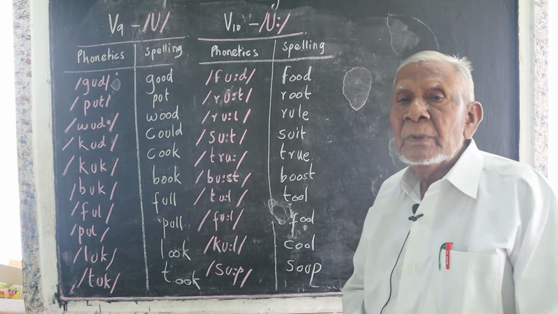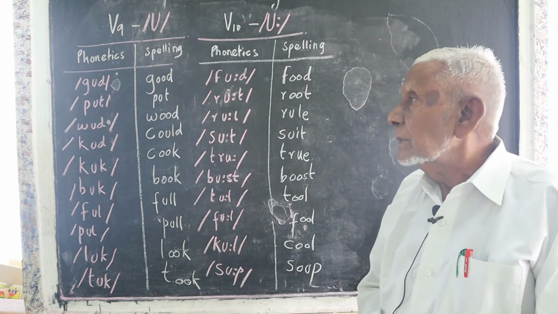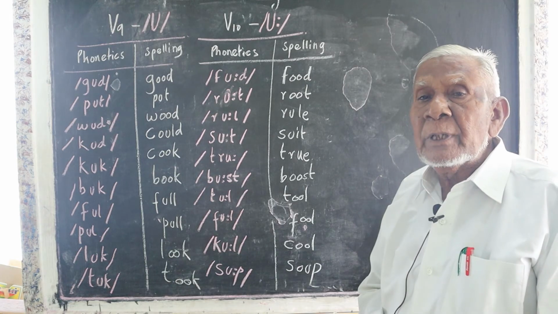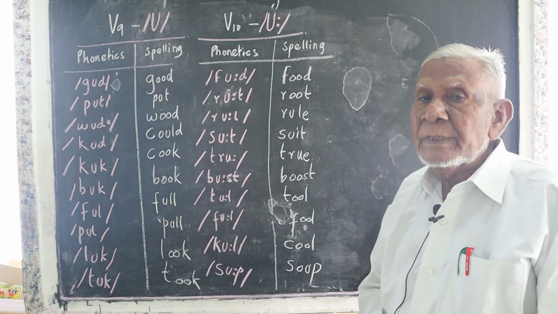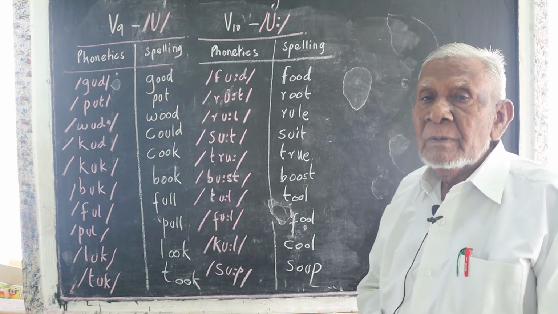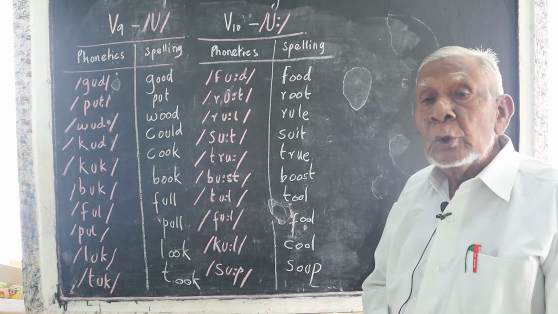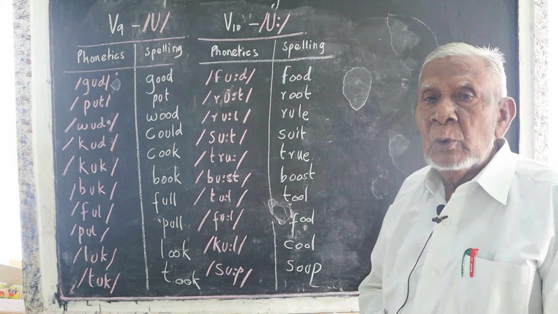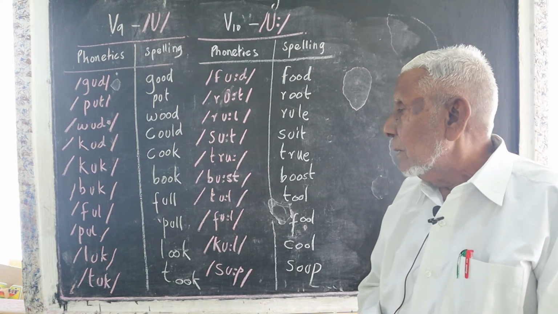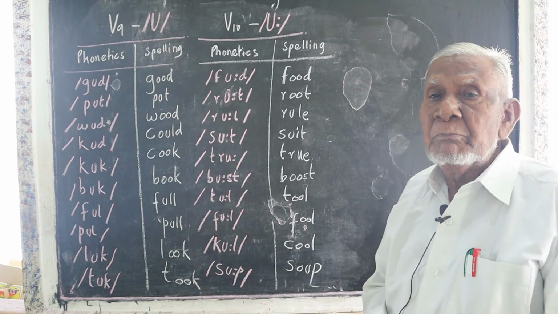Wood. The teak wood is costly. Then could. I could solve the problem. See the spelling? C-O-U-L-D. But the sound is could. Cook, C-O-O-K. She cooks well. Book. This is a costly book.